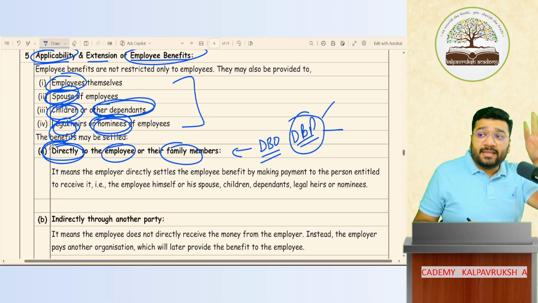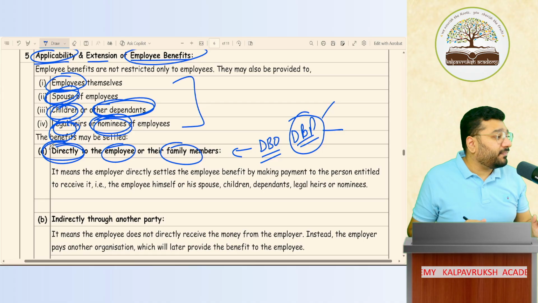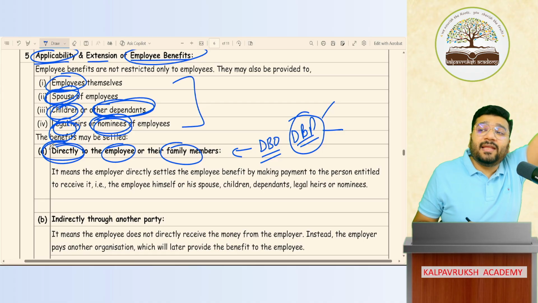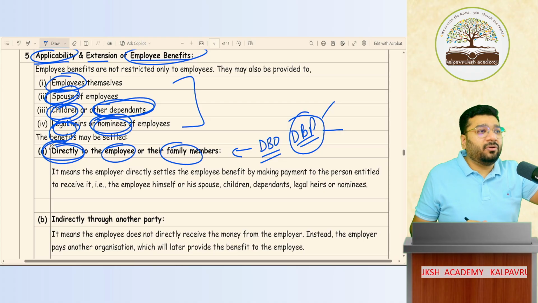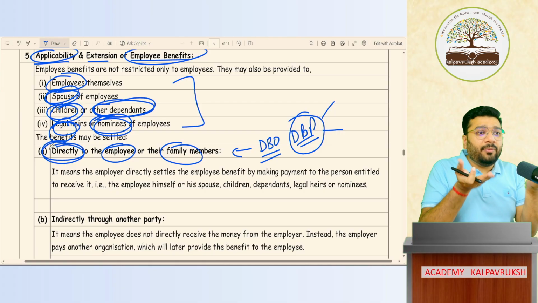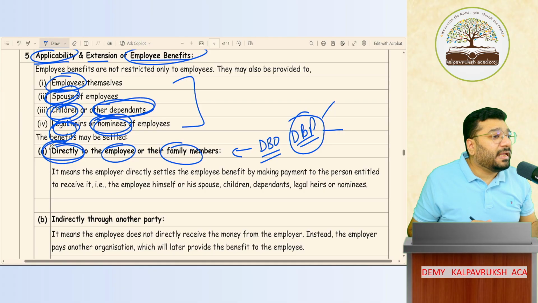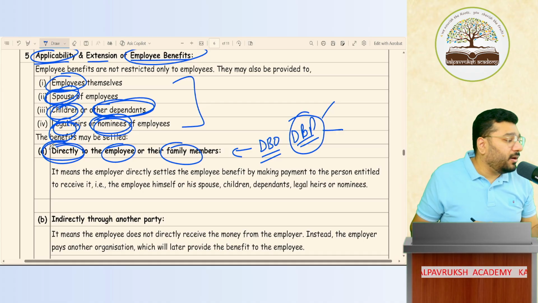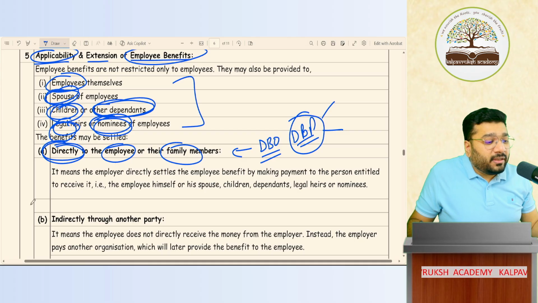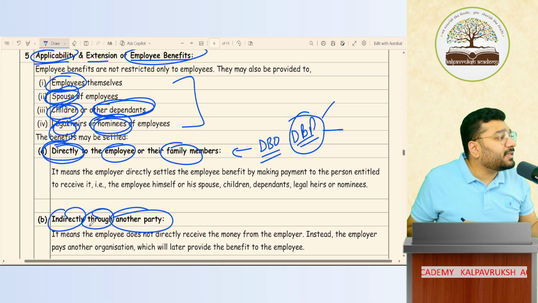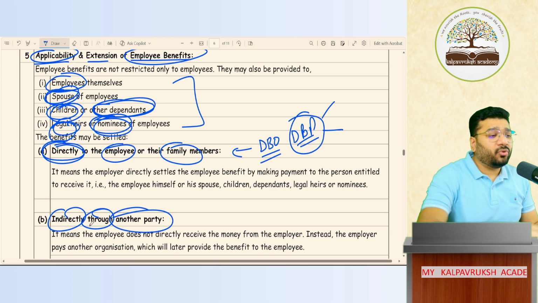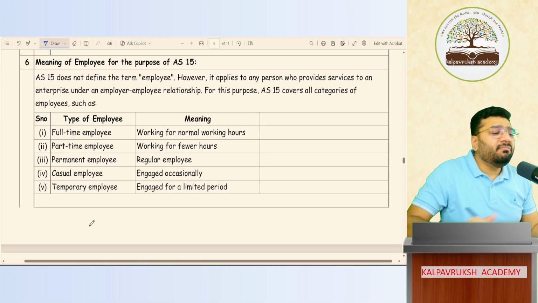That is one point. But in some cases, some employee benefits we don't directly give. We give to an intermediary, and the intermediary will give to that employee. Example, PF, EPF. Employee's and employer's contributions are both given to the government. From that, they hand over to whom? The employee. Got it? So if any employee benefit is indirectly paid through any other party, even that is considered employee benefit only. Okay, not okay? Meaning of employee.